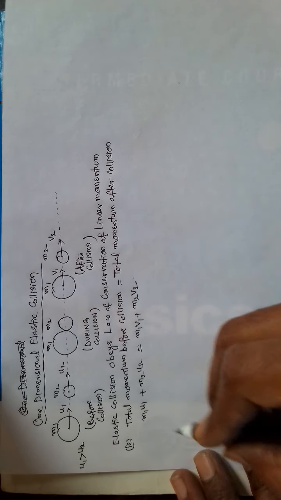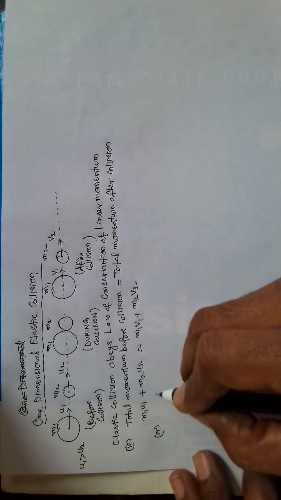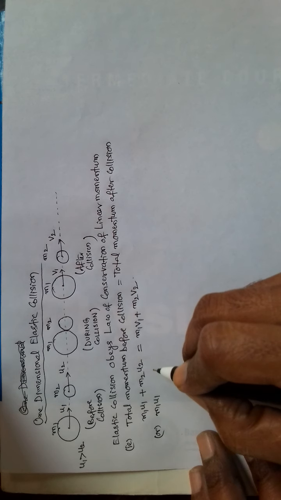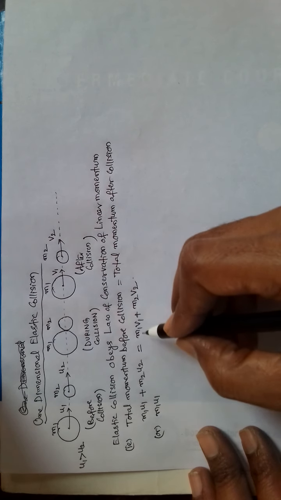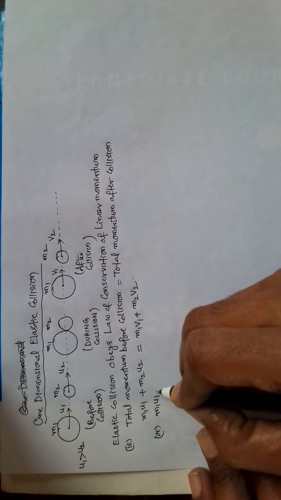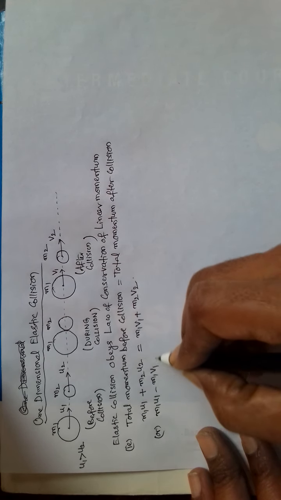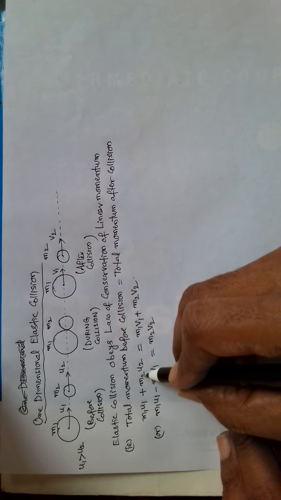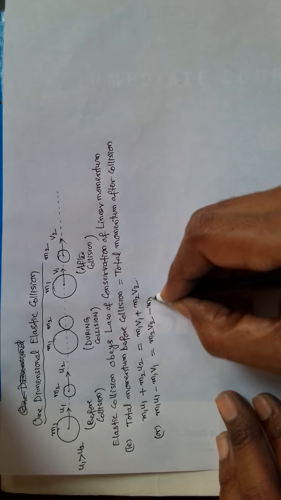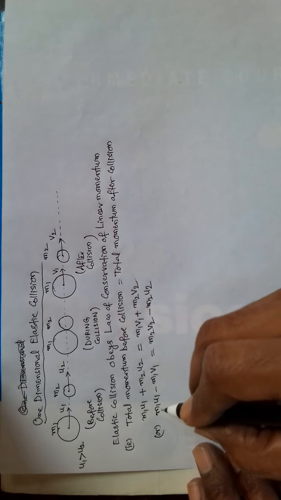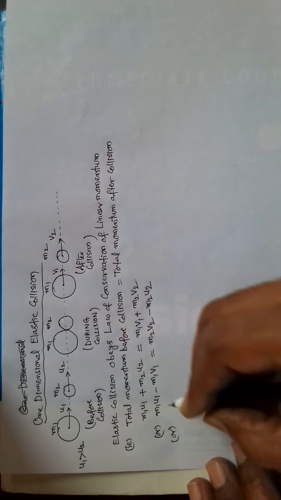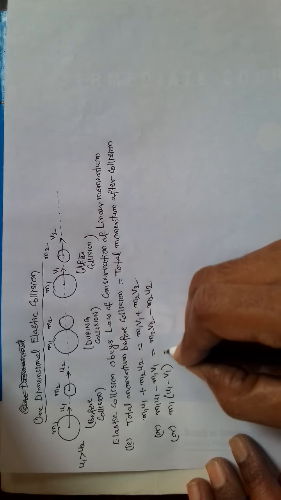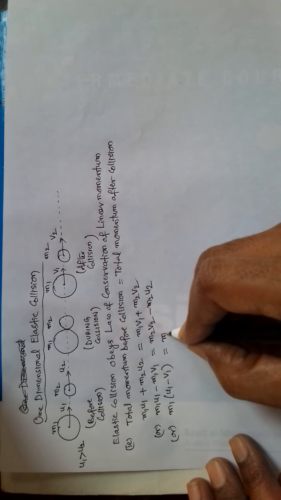Now let us rewrite the equation. Let us bring this term to the left hand side, and let us take this to the right hand side. Now m1 can be taken common, and in this m2 can be taken common.